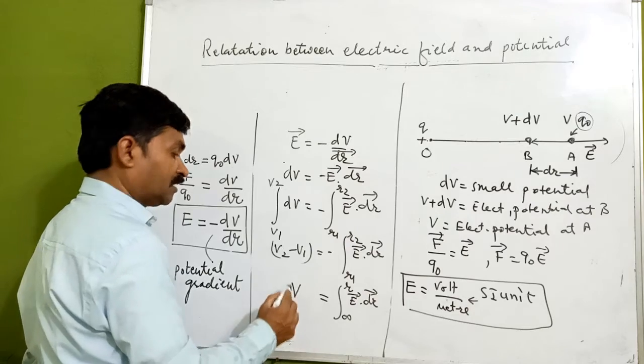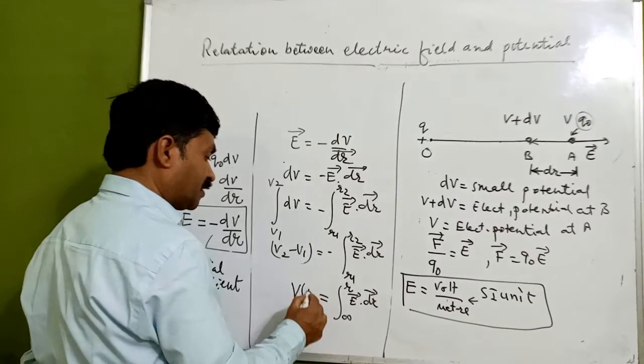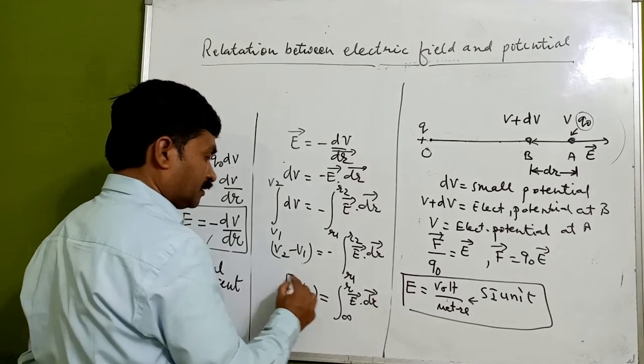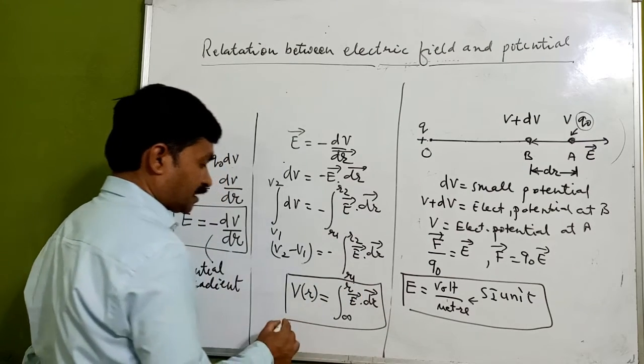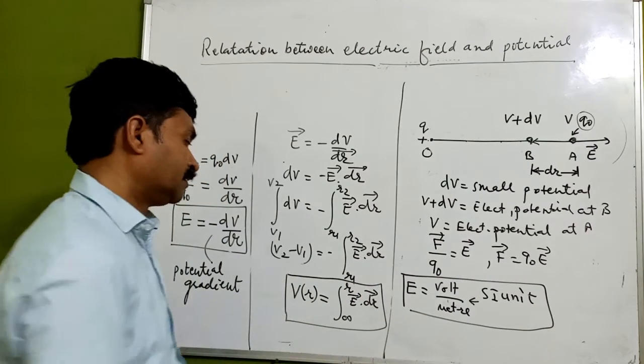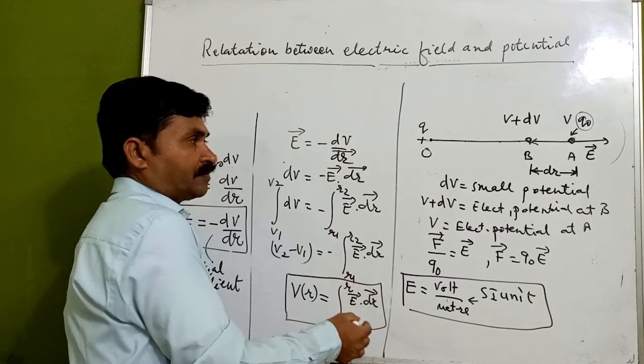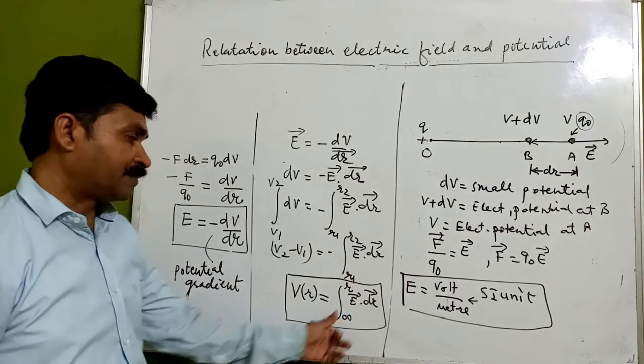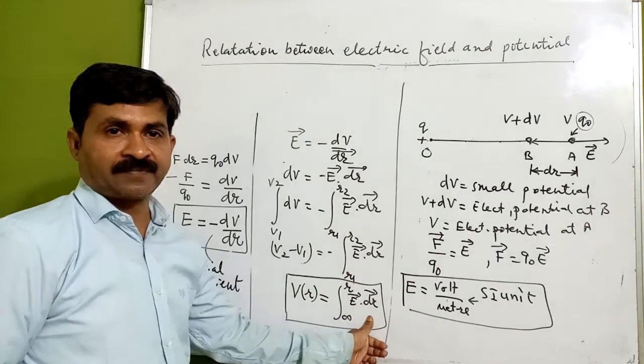So the electric potential V at R, from infinity to R, is given by the E dot dr.